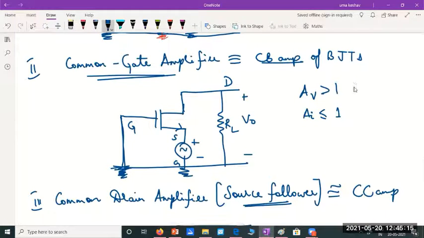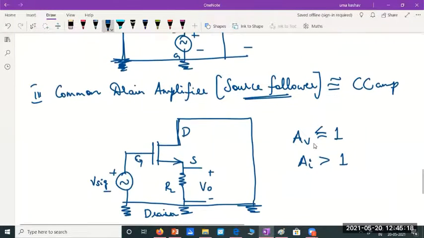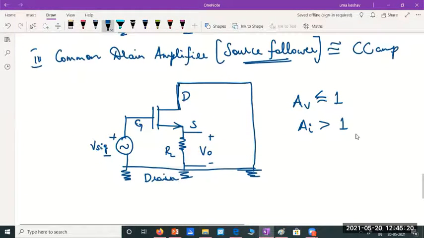Here voltage gain was more, current gain was less. Here current gain will be more, voltage gain will be less. Is that clear? And because the output voltage is measured at the source and it follows the input voltage, we call this circuit a source follower. This is also commonly used for many applications.